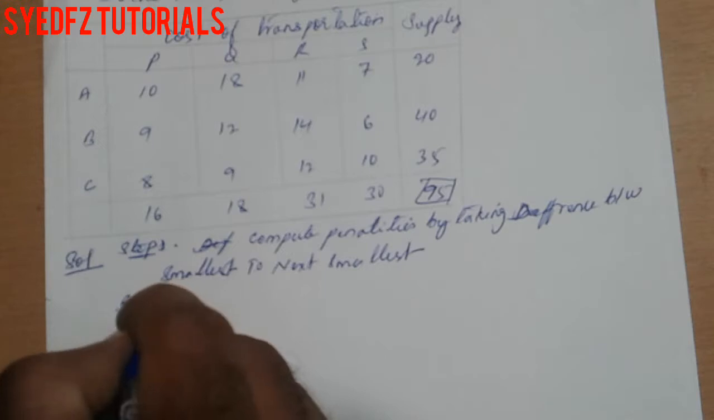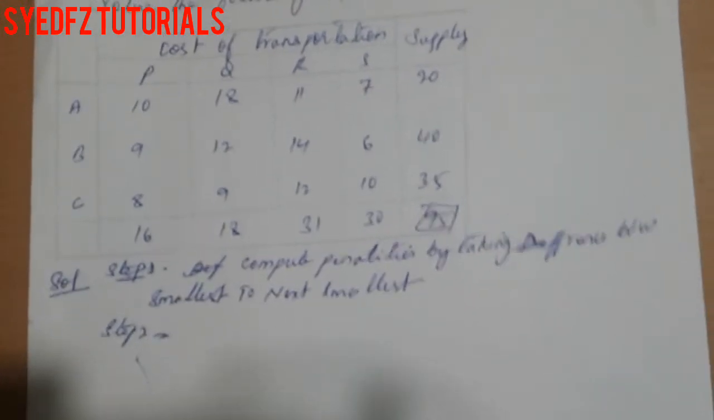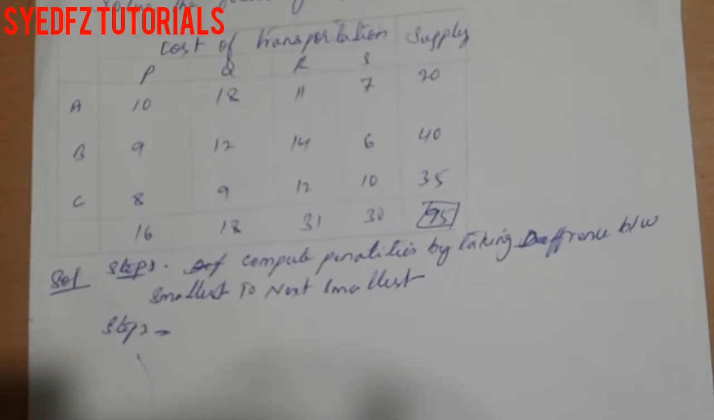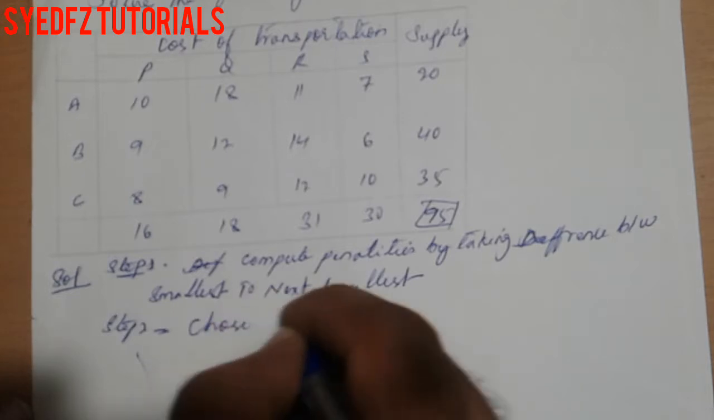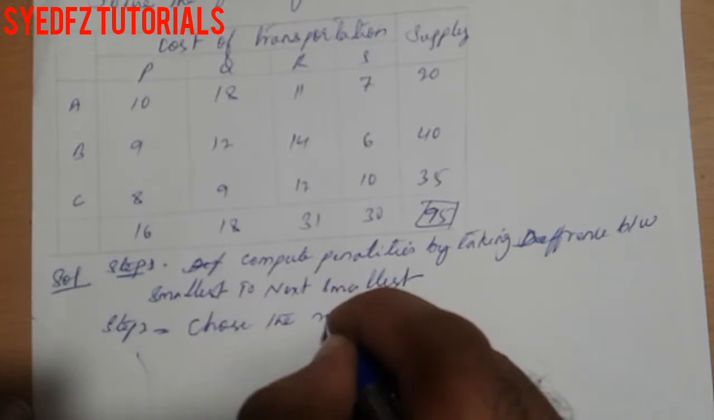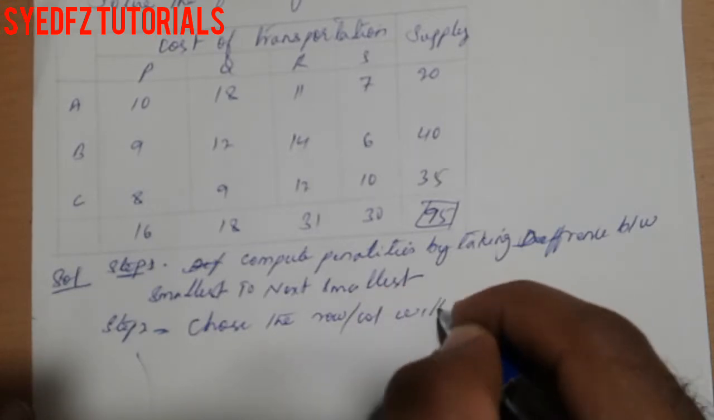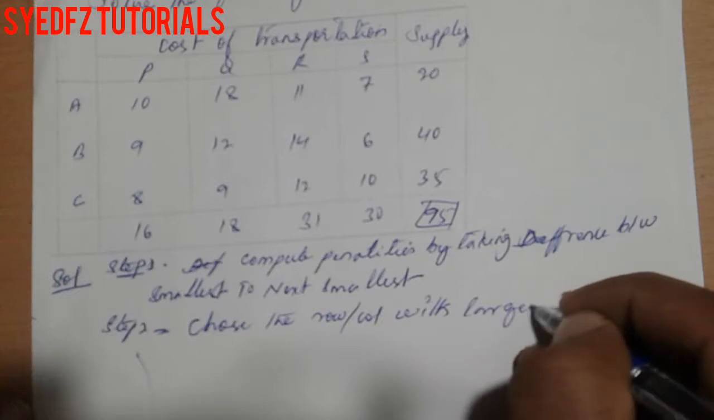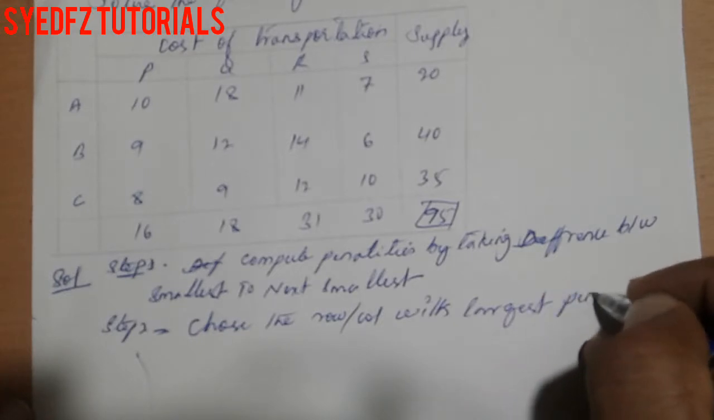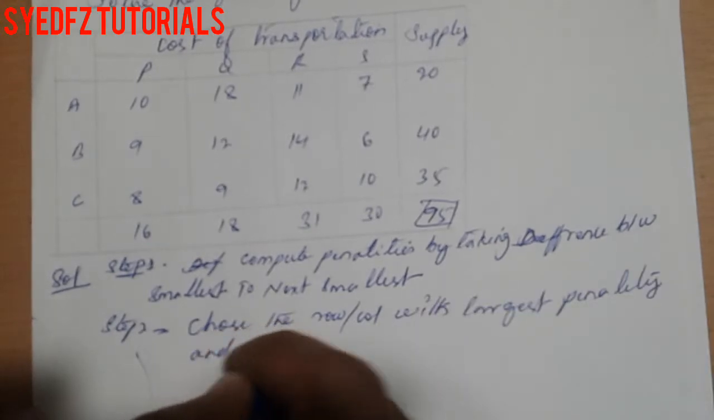Then step 2 is: choose the row or column with the largest penalty, or highest penalty, and make the allocation.